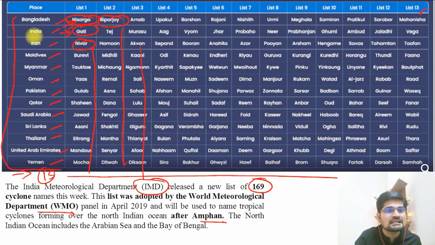So if you look into these Indian names, you'll have certain names like Gati, Tej, Murasu, Aag, Vyom, Jhar, Prabaho, Neer, Prabhanjan. All these names are somewhat related to synonyms of wind or some kind of weather associated phenomena. So that is interesting here.